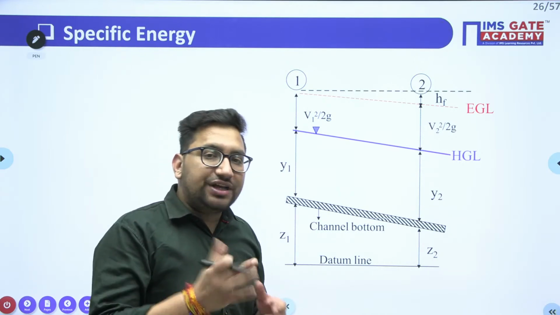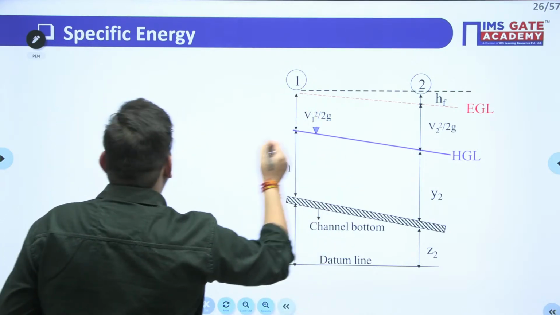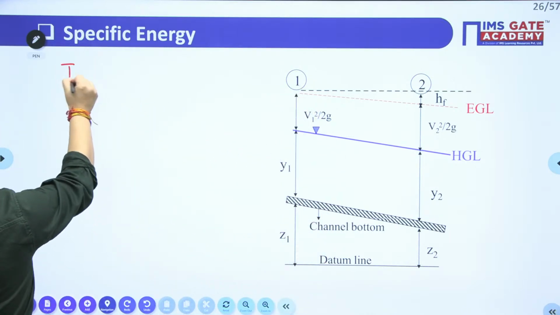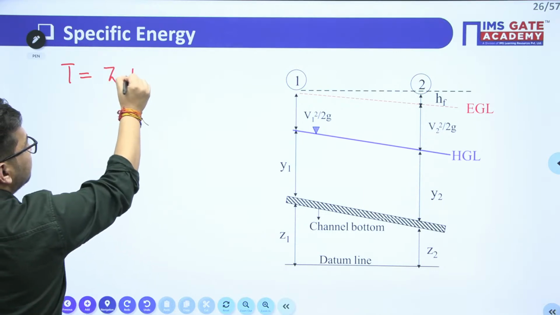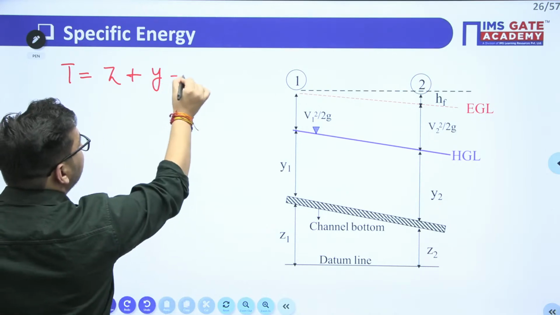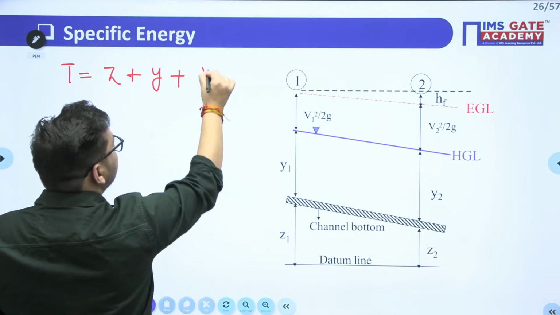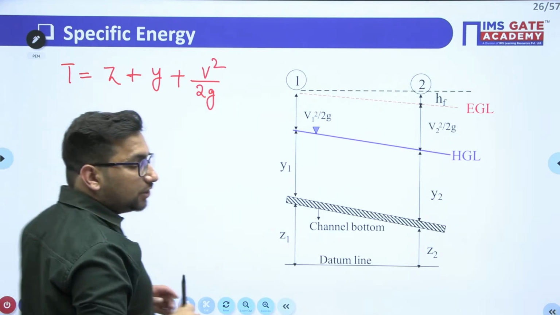Clear? Now, which energy are we going to deal with? We know that at any particular section, the total energy is given by your datum head plus your hydraulic head plus your kinetic head, right? This is the total energy.